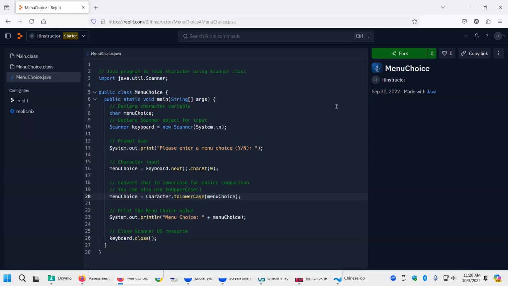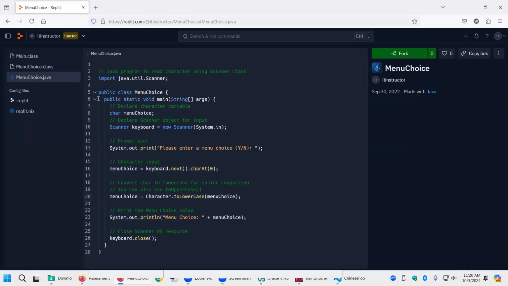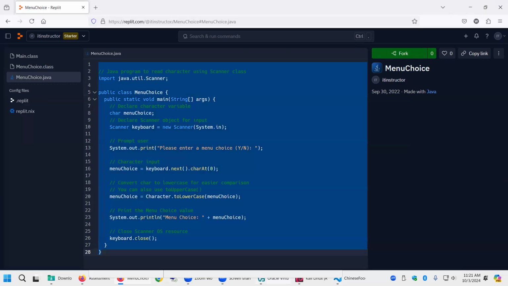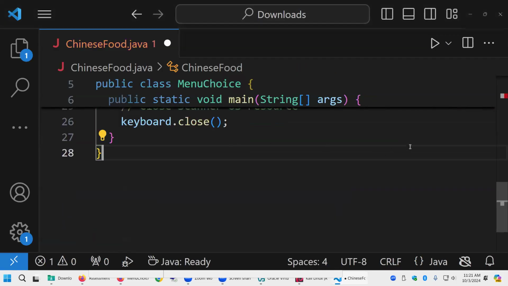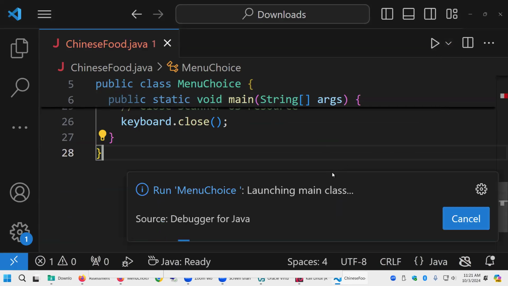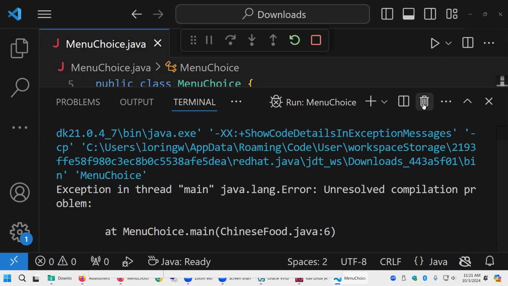Let's see. Oh, I can't even run my own thing. Even if I'm logged in, I can't run my own deal anymore. I used to, but now I have to fork it to run it. What happened to my run? They changed something on me. Anyway, I'll copy this into the code and we'll try it. I'm very disappointed in Replit. I have to find somebody else. There are lots of online compilers.